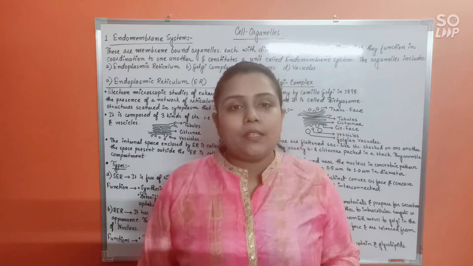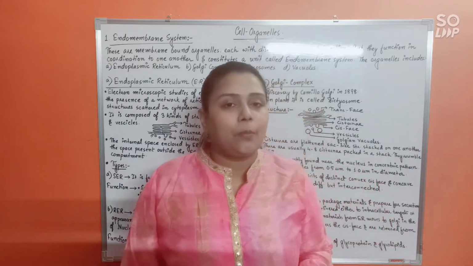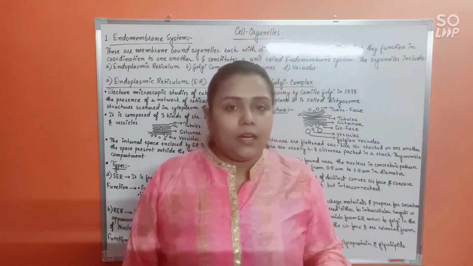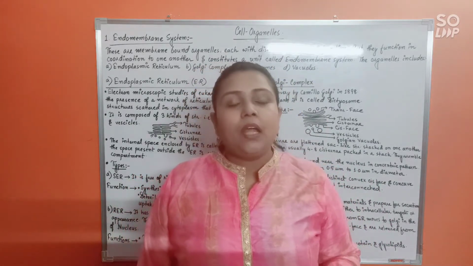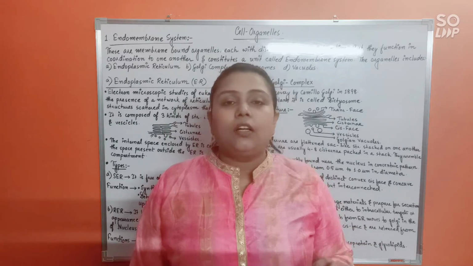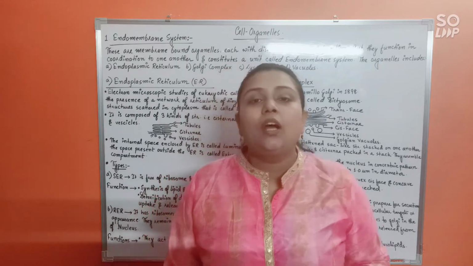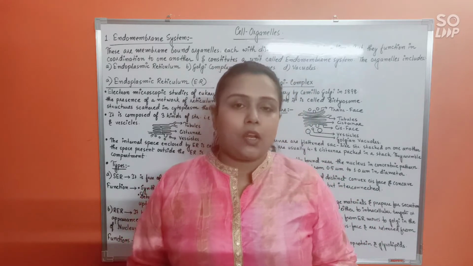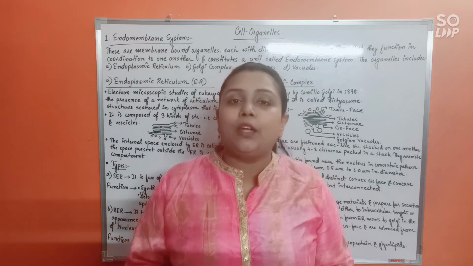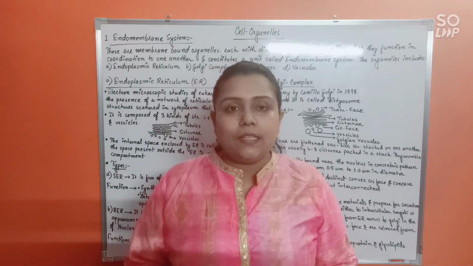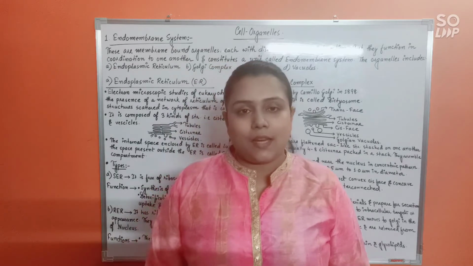In the endomembrane system, these 4 cell organelles are ER, that is endoplasmic reticulum, then Golgi complex, third lysosome, and fourth vacuoles. We will discuss all of these 4 cell organelles which make up the endomembrane system in detail in today's class. So let us start.